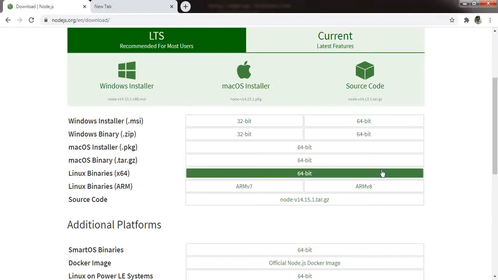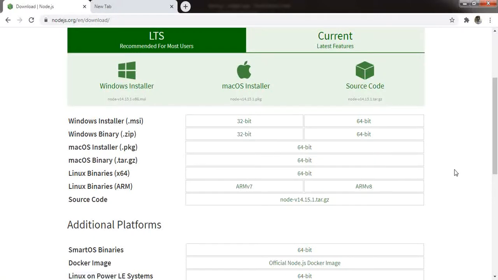Installing Node.js is very easy. Just download the file and run it, and it will get installed. Don't change the default options or any settings, and don't go for the advanced option. Just click next, and it will get installed. It is very easy to install Node.js, and I hope you can install it by yourself.